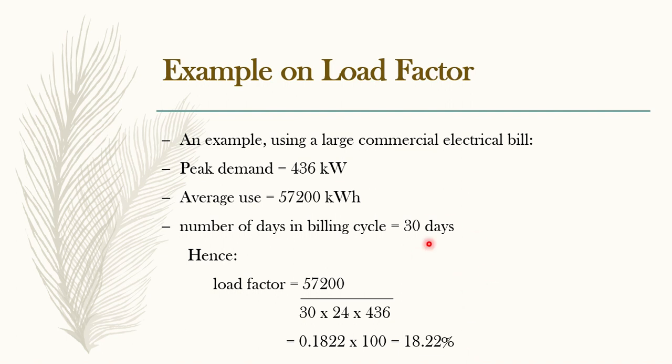If it is 1 year, what you have to do? You have to put 1 year means 365 days, 365 into 24. Why? Because here it is in terms of kilowatt hour. If there is no hour here, if it's directly 57,200, you could have directly divided. So you have to see the numerator and denominator units.